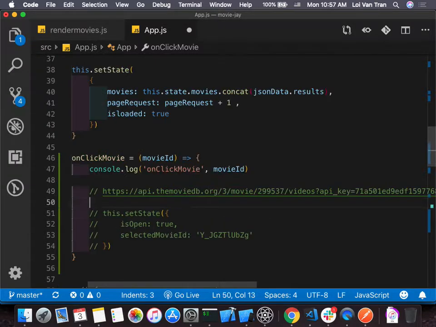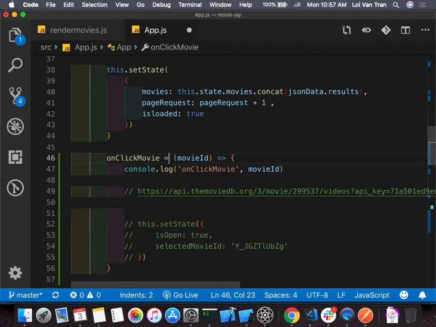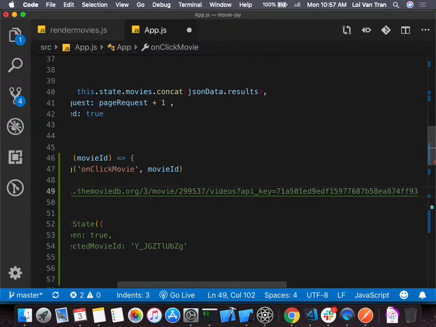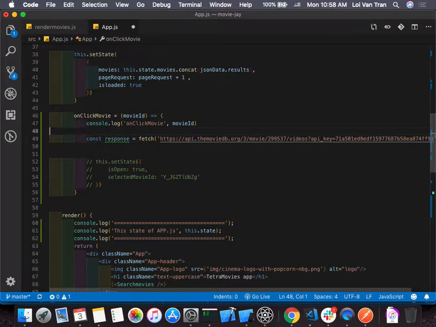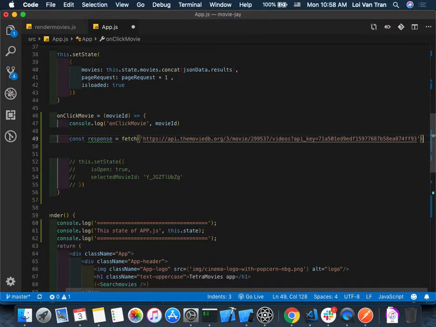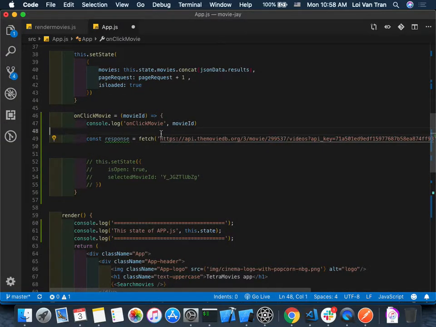So now, guys, how can we call this API to get the list of movies? I'm going to call the API on line 49. How can we call it? Fetch. Yes. We do fetch, like that. Then we say const response equals. Okay. Is this good enough though, guys? What else do we need to do right here? We need to pass in the movie ID to this URL, right?